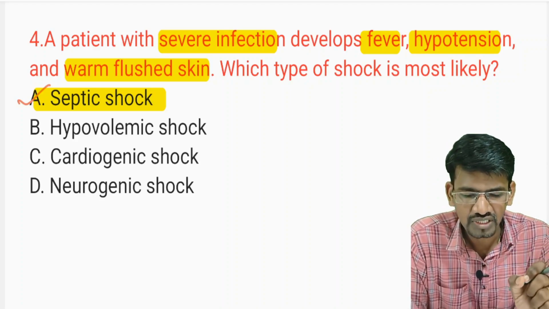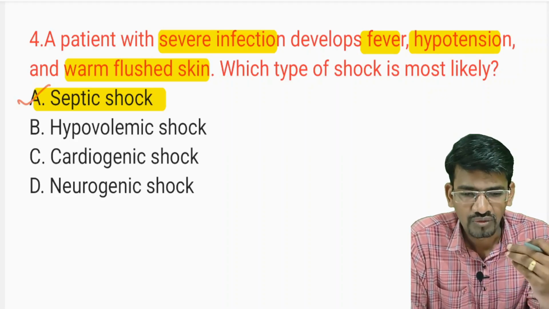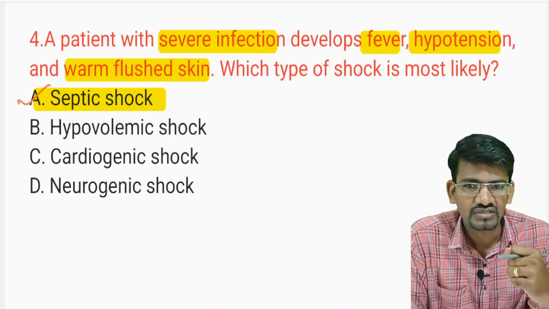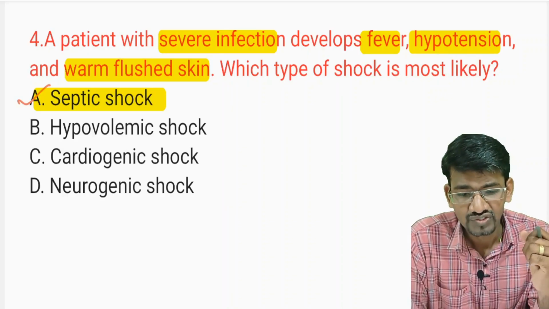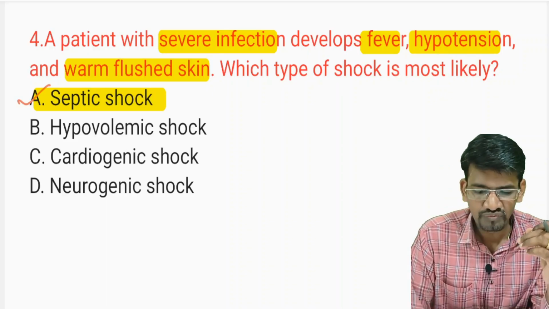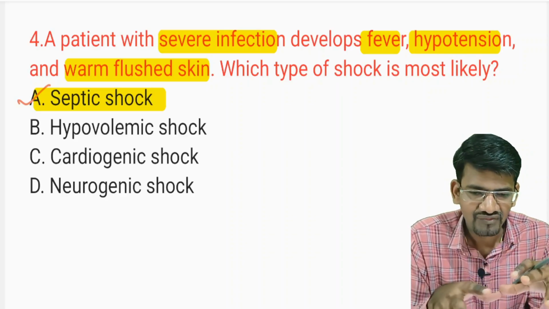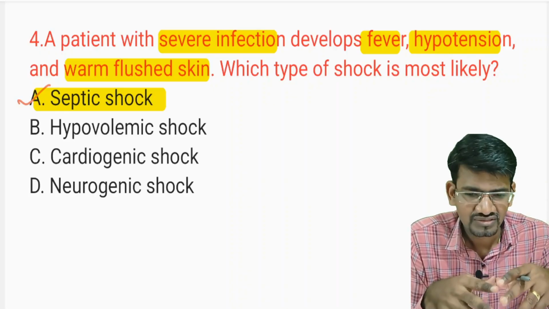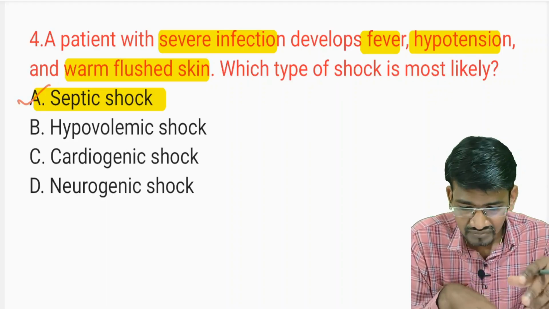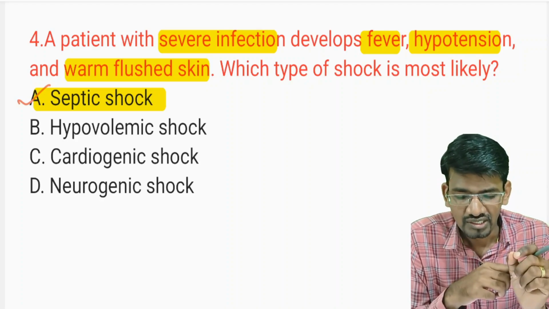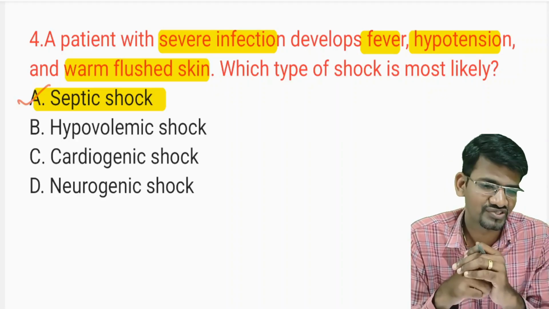In order to combat the infection, our immunity responds in a very hyperactive way, so there is a release of inflammatory mediators during the systemic infection. These inflammatory mediators cause abnormal vasodilation.